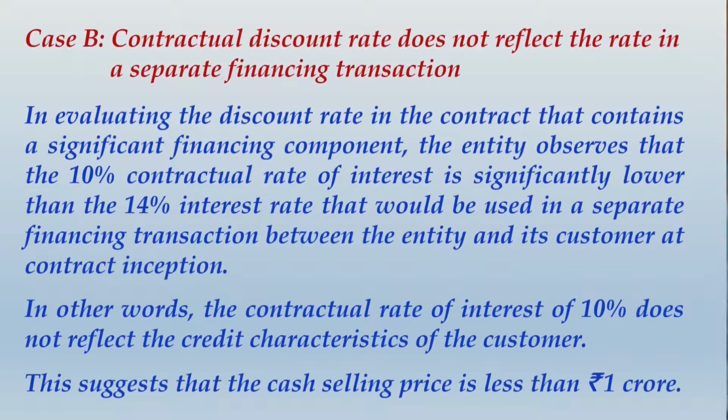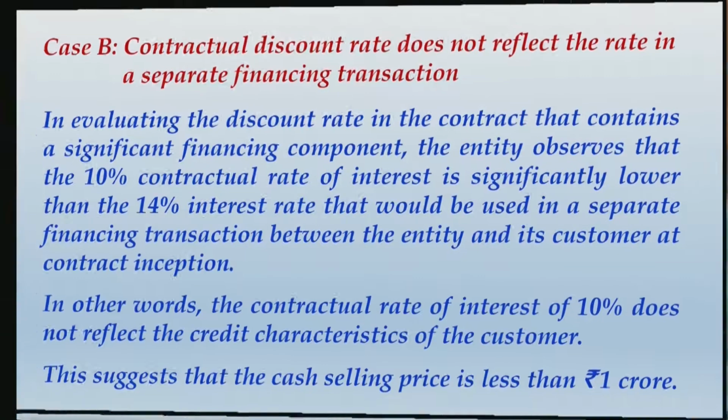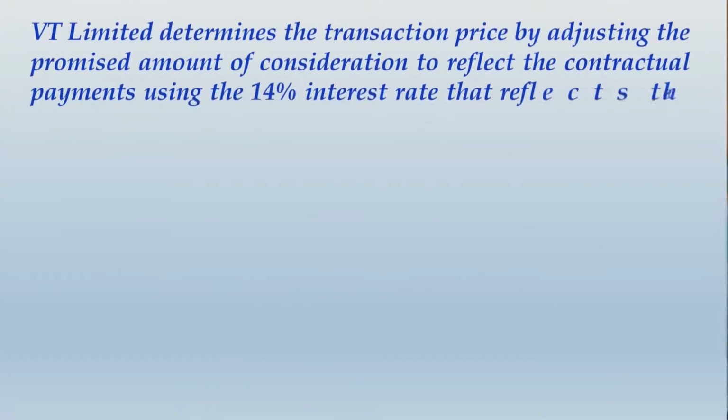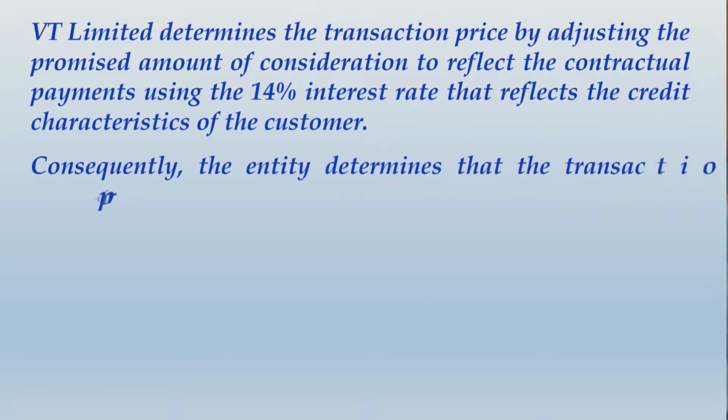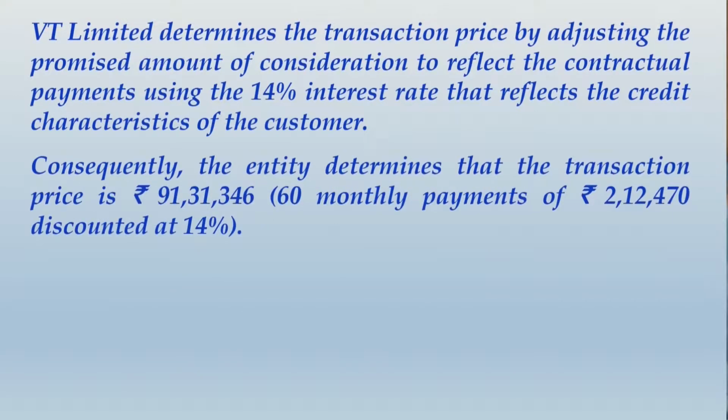Alright friends, you would have finished writing this whole thing. Let us move ahead and write the later part of the answer. VT Limited determines the transaction price by adjusting the promised amount of consideration to reflect the contractual payments using 14% interest rate that reflects the credit characteristic of the customer. Consequently, the entity determines that the transaction price is rupees 91,31,346, that is 60 monthly payments of rupees 2,12,470 discounted at 14%.